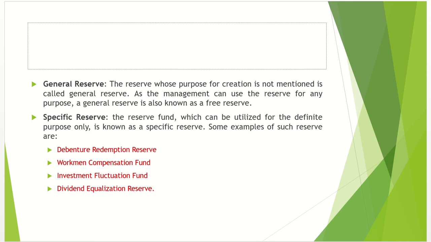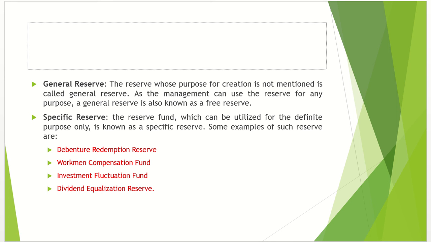Now, we can also categorize reserves in two broad categories, that is general reserve and specific reserve. General reserve क्या है दोस्तों? General reserve है that reserve whose purpose for creation is not mentioned anywhere, as the management can use the reserve for any purpose. A general reserve is also called a free reserve. इसको हम किसी भी purpose के तहत use कर सकेंगे.